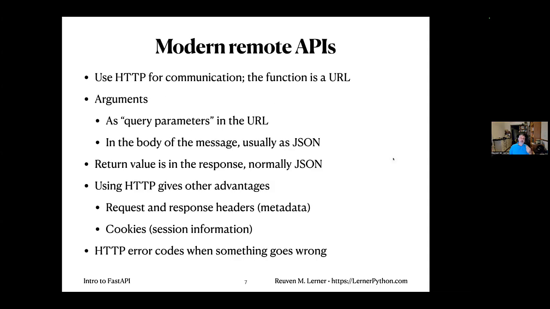Modern remote APIs use HTTP for communication. The function we call is a URL. The arguments we pass can be passed in a few different ways. A common one is as query parameters in the URL. Another way would be in the body of the message, typically as JSON, JavaScript Object Notation, which you're probably familiar with. And the return values in the response are also normally JSON.